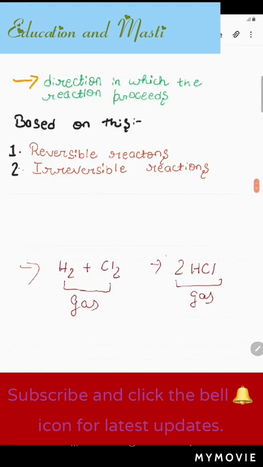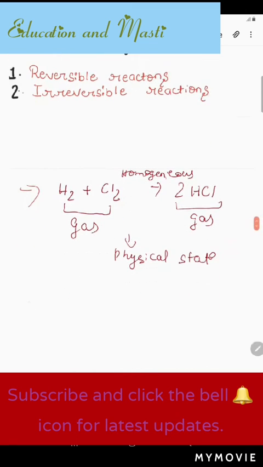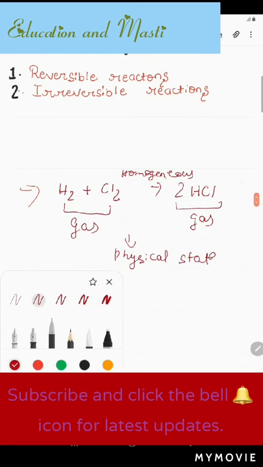So what do we mean by homogeneous reaction here? Means both things are in the same state. They are in the same physical state. So this is known as homogeneous reaction when both the reactants and products are in the same physical state. So this is our homogeneous reaction. Okay. Now secondly we will know about what is heterogeneous reaction.